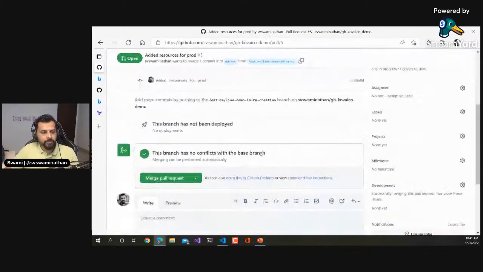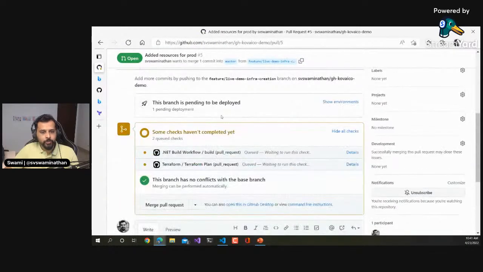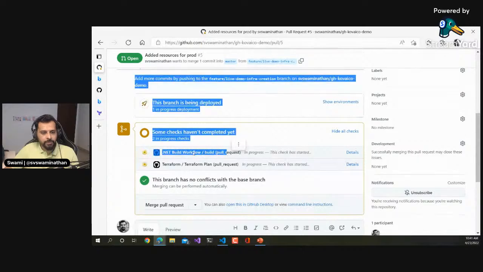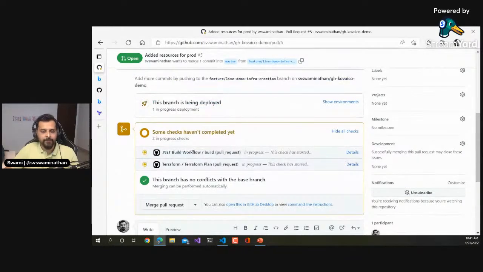Okay, so I have this pull request ready, and now because there is already this workflow available which looks for the pull request, it is doing this. See, as you can see, this one runs now. That is because we didn't specify the paths, right? That is the importance of the path. This is actually not necessary, which I'll go and fix later. But our interest is now this Terraform plan, right?